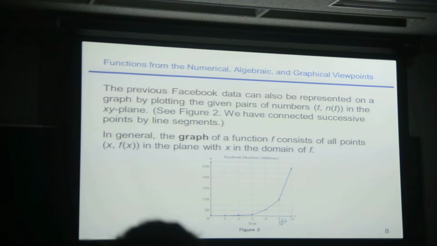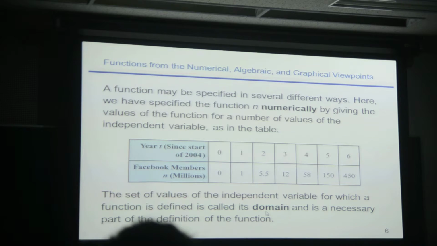Okay, when I put 5 in, what do I get out? 150. So what tells me what I get out? The height, right? So that's how we know about this function. That's how we know the behavior of this function. What about when I put 4 in, what do I get out? 50, right?